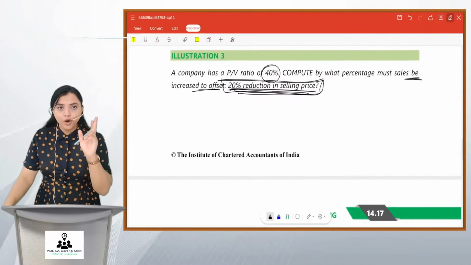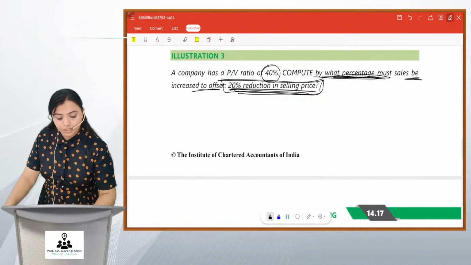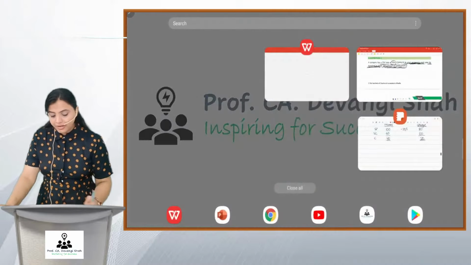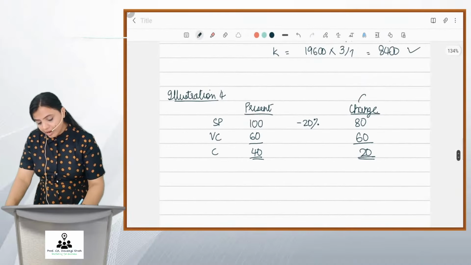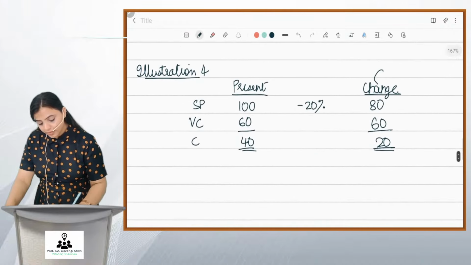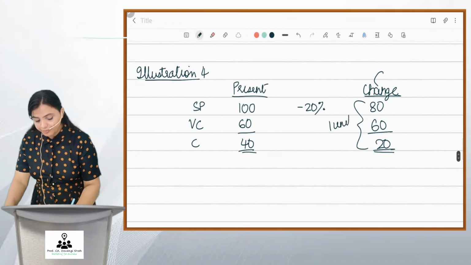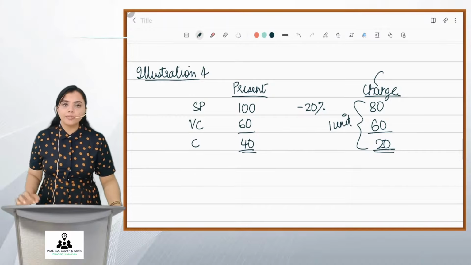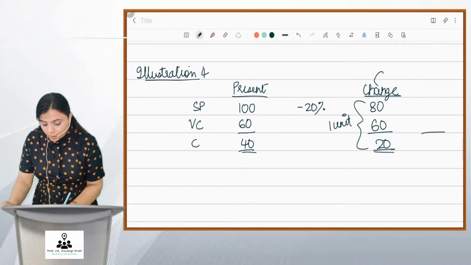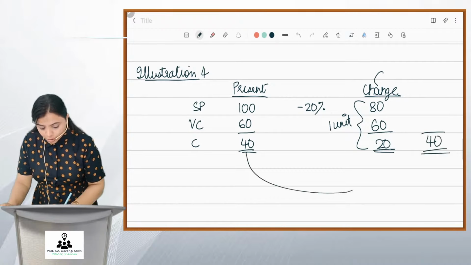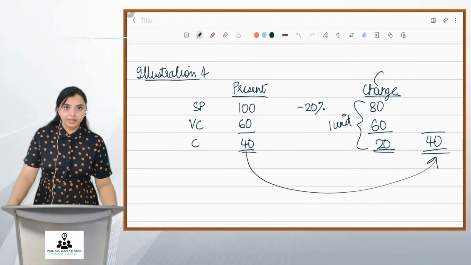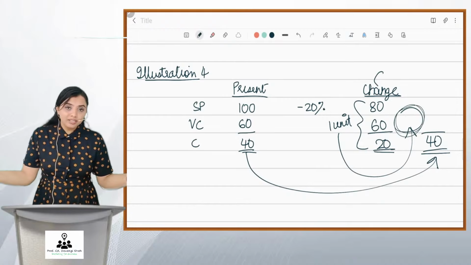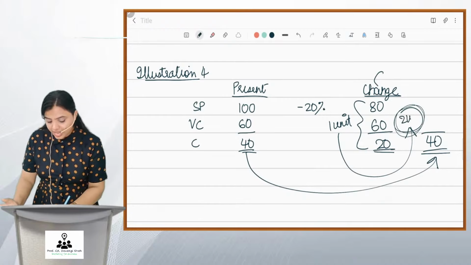The question is asking you, focus on this: by what percentage must sales be increased to offset the change? So my dear friends, if this is the data for one unit, you are selling the product at 80, your variable cost is 60, you are earning 20 rupees contribution. And now you need 40 contribution as you used to earn earlier. Then what should be the change in sales? How many units will you sell? It is simple to answer, friends. You need to sell 2 units.